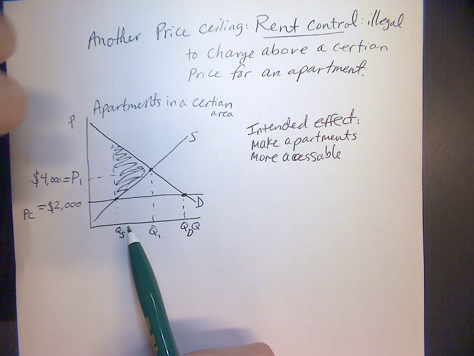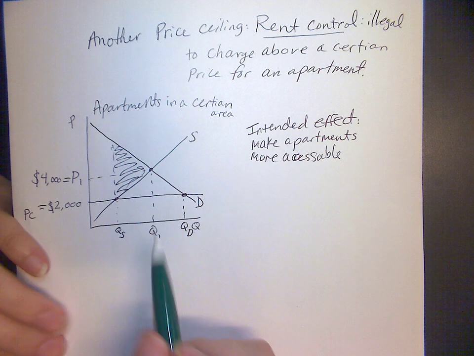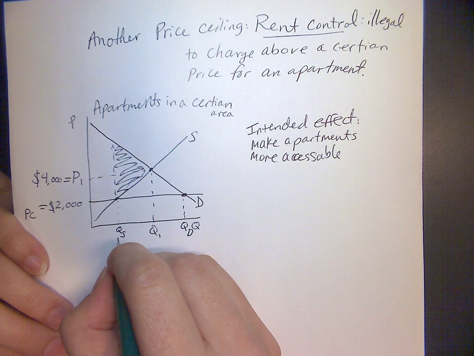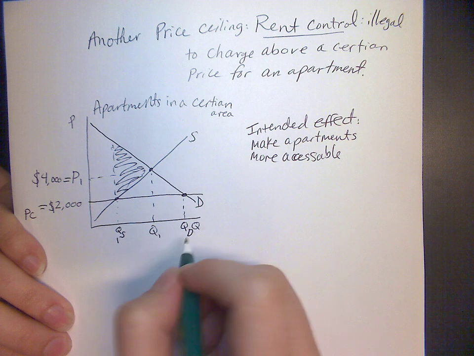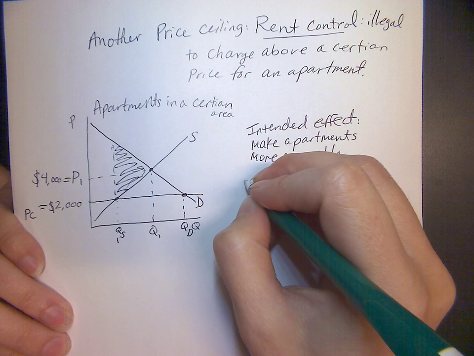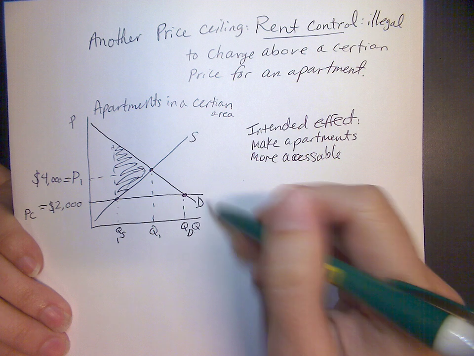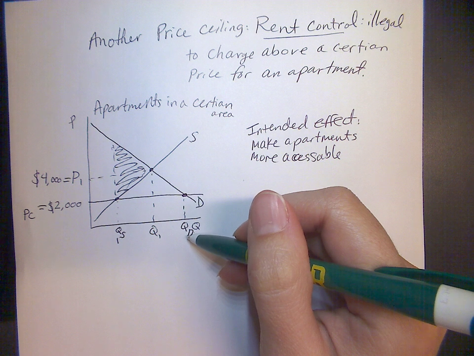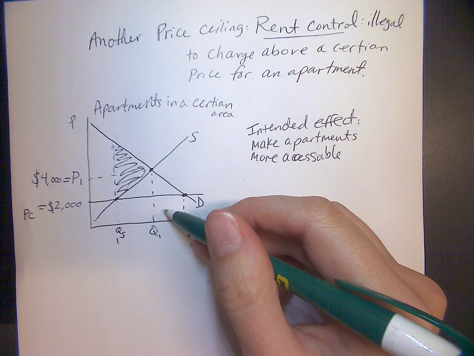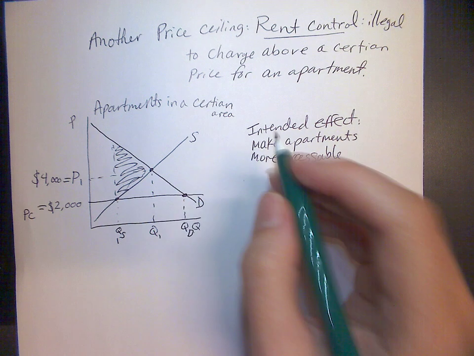All those consumer and producer surpluses are lost. So let's think about the consequences. What are the buyers going to do, the people interested in renting an apartment? What are the people who own apartments going to do?